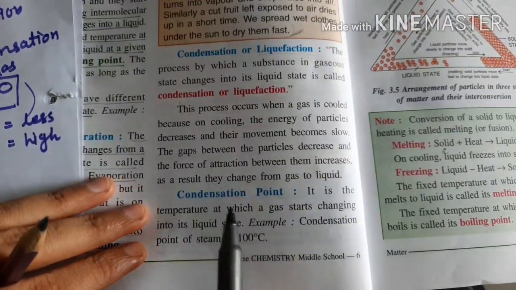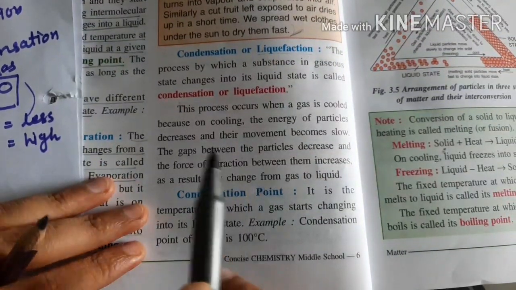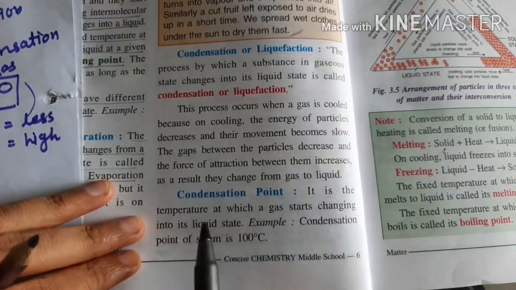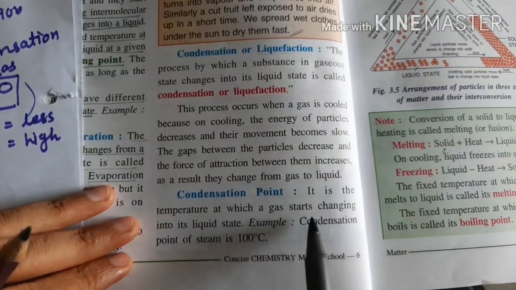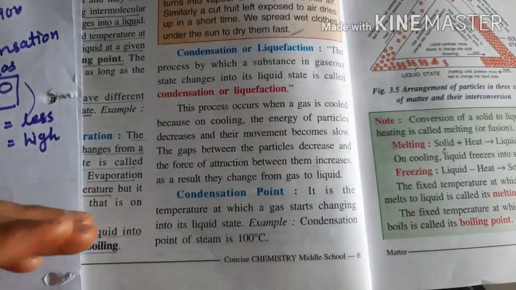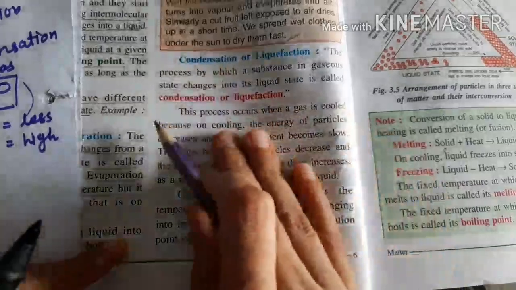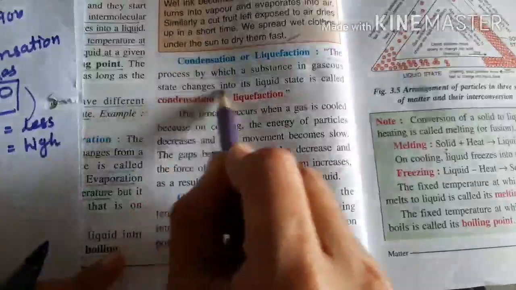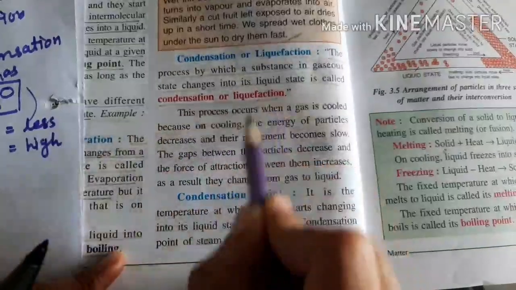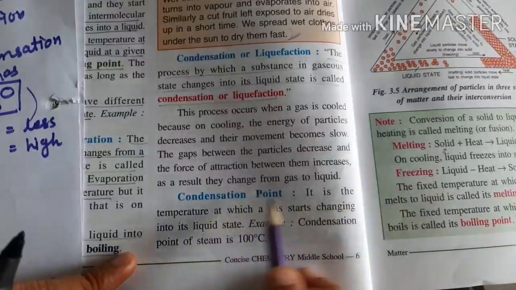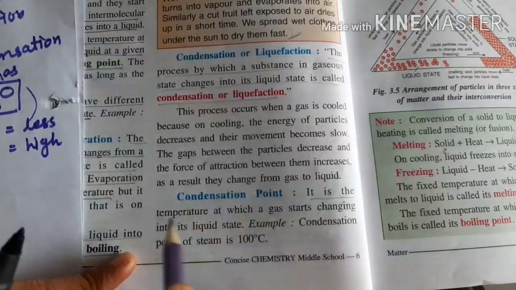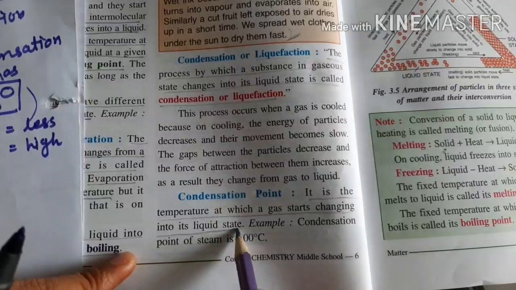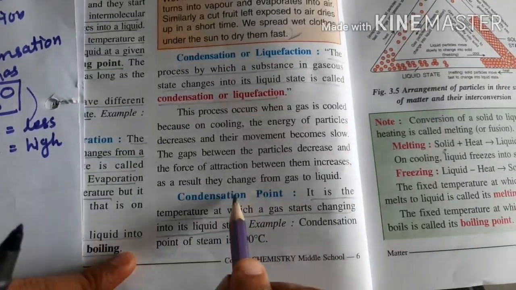Now the next point, condensation point. As we learned the boiling point and melting point, now let's learn the condensation point. It is the temperature at which the gas starts changing into the liquid. Underline this, this point is also important. You need to remember the definition of condensation and liquefaction: it is the temperature at which the gas starts changing into the liquid state.